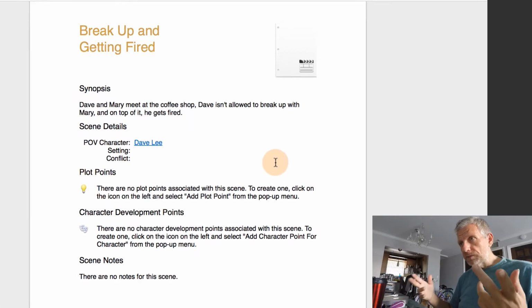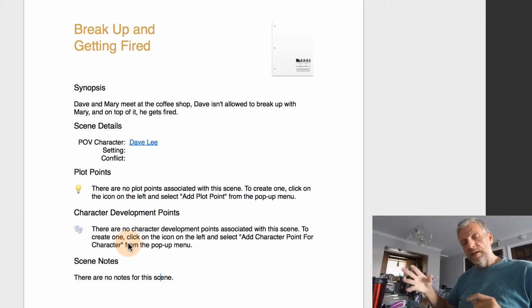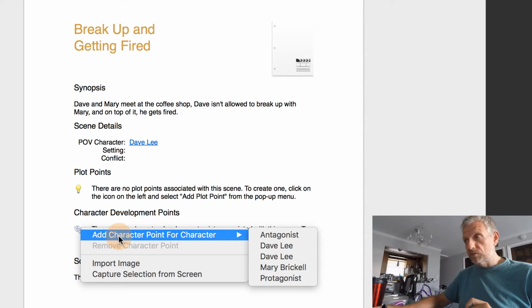So in the scene sheet, we can do two things now. We can have plot points, and we can assign character development points. This is handy to say, well, my character grows over the arc of the story, and these are the points at which that happens. So you can click on that little icon here and say add character point for character.